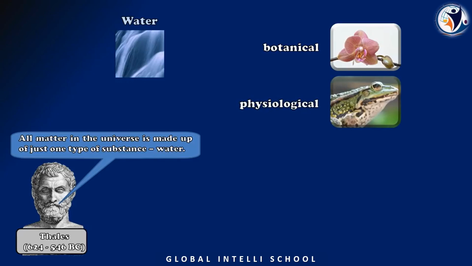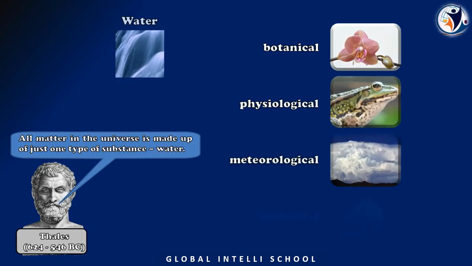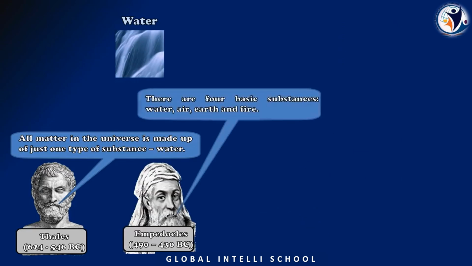How can all the different processes, meteorological and geological, be explained? These are all things that would have to be classified based on water itself. It's quite a tough task. At that time, Thales could not explain it properly. Then a person, Empedocles, came and said, of course, he is also a Greek philosopher.